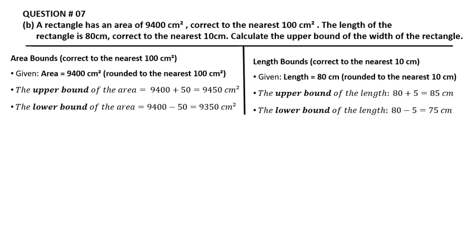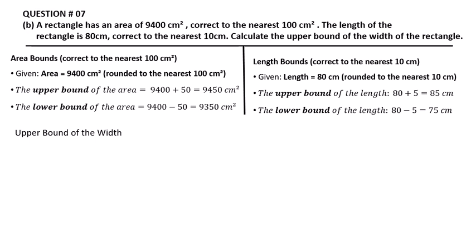Now we find the upper and lower bound of the length. The given length is 80 centimeter, rounded to the nearest 10 centimeter. The upper bound of the length is 80 plus 5. Why do we add 5? Because it is rounded to the nearest 10 centimeter. 80 plus 5 is equal to 85. For the lower bound we subtract 5: 80 minus 5 is equal to 75 centimeter.